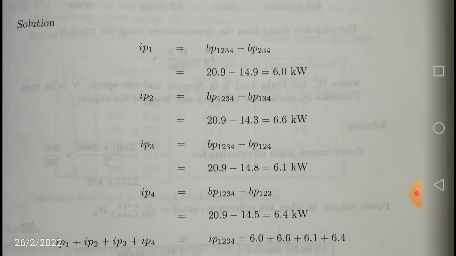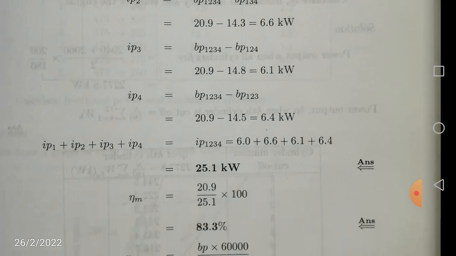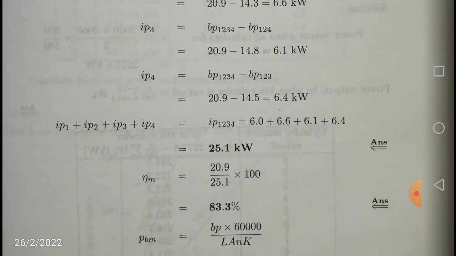Now you sum up all the indicated powers of all the cylinders, 1, 2, 3, 4. So if I sum up, I am going to get the total IP of the engine, which has 4 cylinders, equal to 6 plus 6.6 plus 6.1 plus 6.4. That is going to give me 25.1 kilowatts. So mechanical efficiency is equal to brake power by indicated power into 100. Substituting this, I am going to get 83.3%.